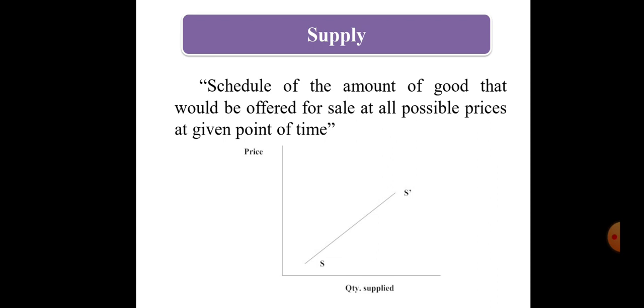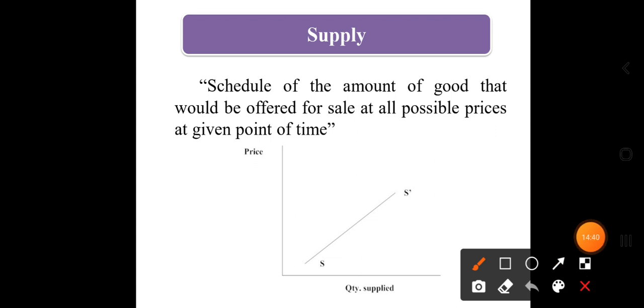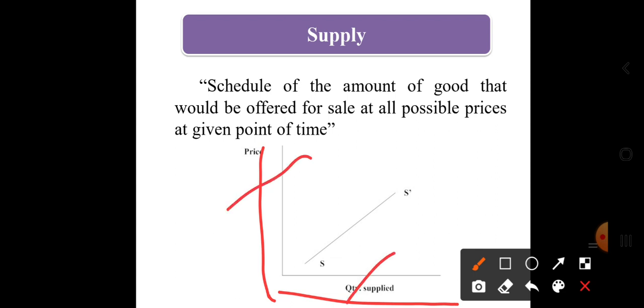Or we can say making availability of a product at a time at a given price in a market is known as supply. This supply is shown by the following graph. So this is the positive relationship between price and quantity supplied.